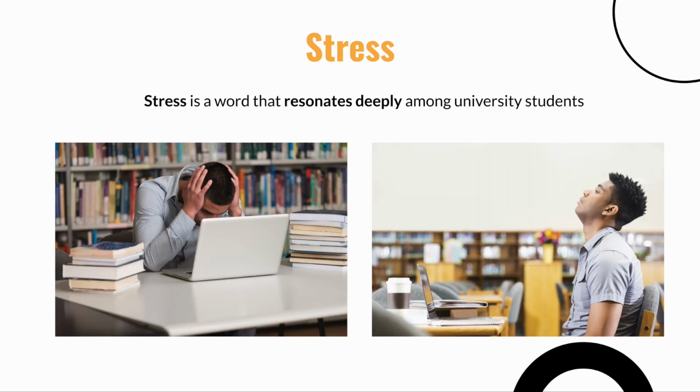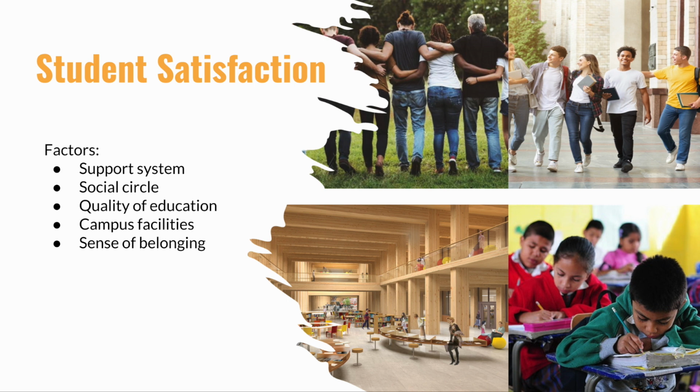Let's begin by addressing a universal truth among university students: stress. Stress is a word that resonates deeply among university students. It affects students worldwide, impacting academic performance, mental health, and overall well-being. To help cope with the stress, students tend to rely on their support system and social circle, ultimately leading to higher levels of student satisfaction. Student satisfaction also includes other aspects such as the quality of education, campus facilities, and the sense of belonging within the university community. By understanding and addressing these factors, we can significantly enhance the student's experience.